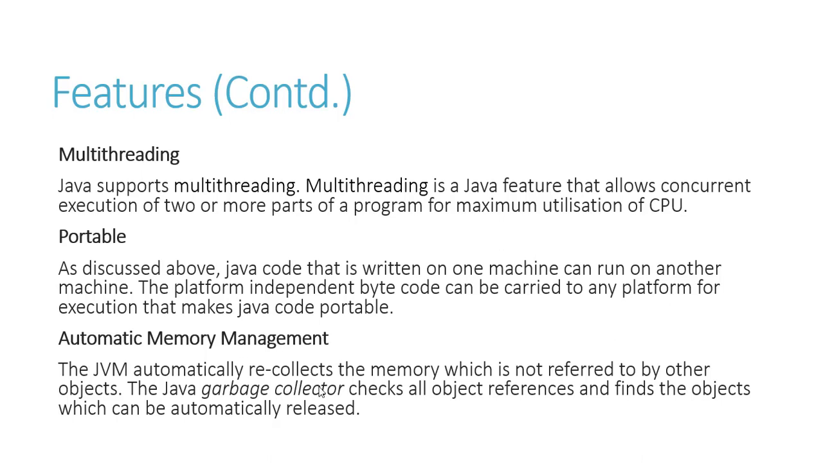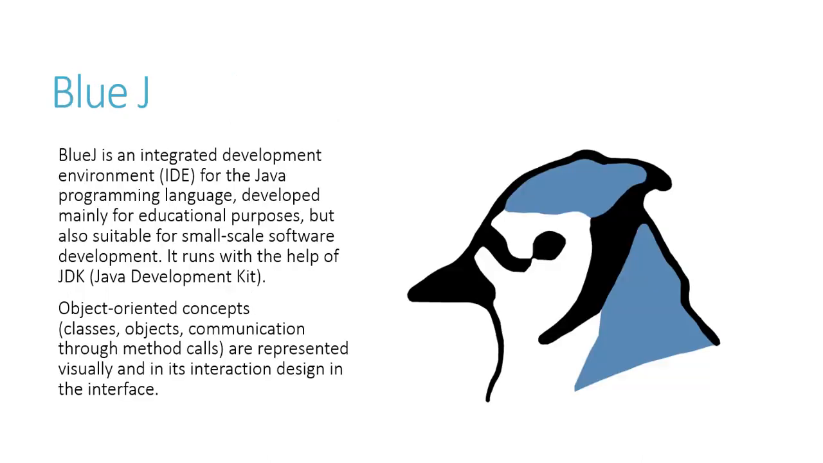Next is automatic memory management. Automatic memory management means it will automatically clear up or clean up all the memory that is required by Java. So say for example, I have completed writing a code. Now I don't want any memory allocation for the same. So it will clear off all the memory so that it gives me proper memory management. So this is one of the features for which Java is used very often.